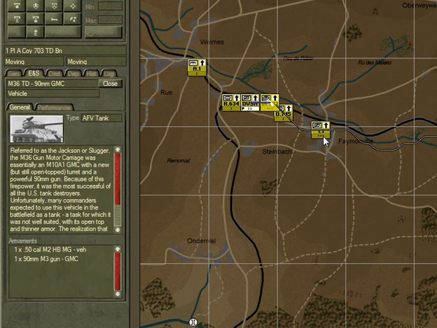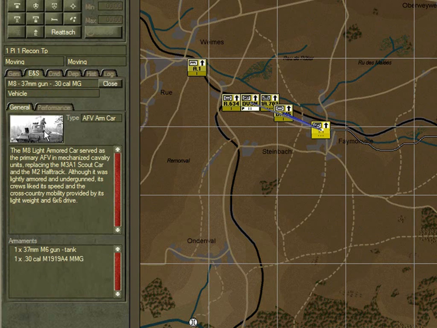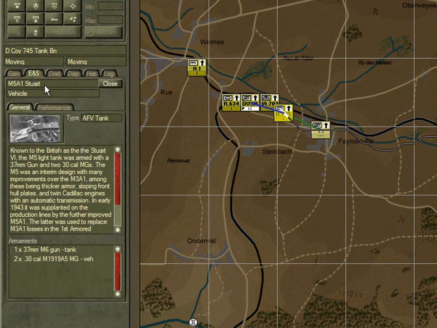The recon platoon has armoured cars, and these are ideal for reconnaissance work. They provide enhanced detection of enemy forces, and similarly D Company here is light tanks, Stuart light tanks, and these provide good effective firepower against enemy infantry or light vehicles or light armour that it may encounter.